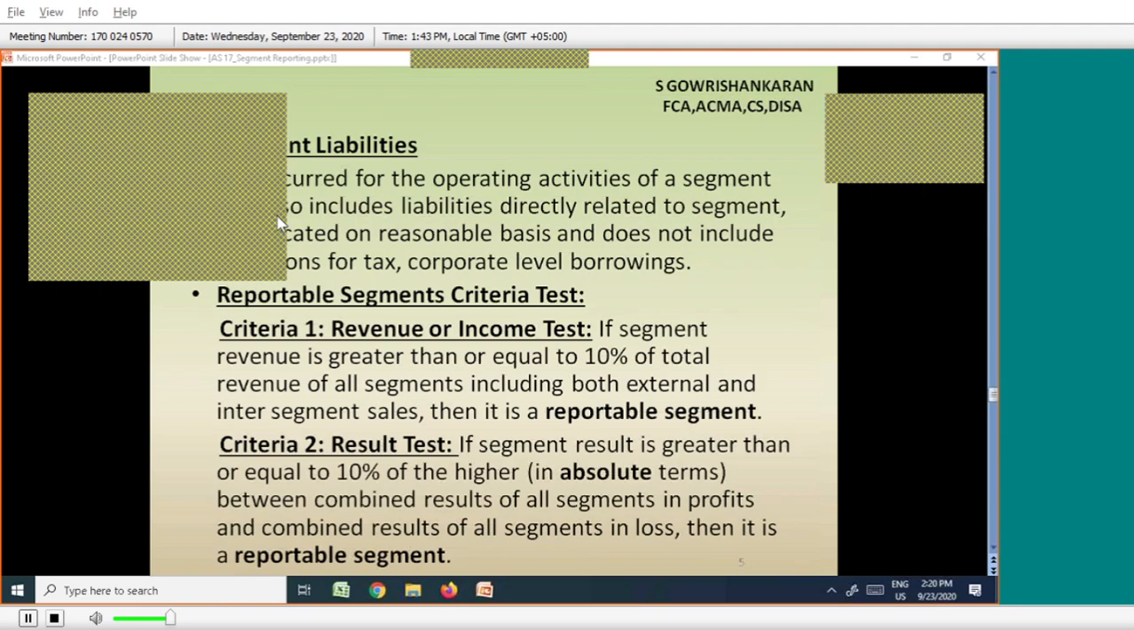So absolute has many meanings, it may have some different meaning. But for this topic, what they are trying to say is ignore the sign. Sign means plus or minus. Ignore the plus or minus. Take the figure as it is. Absolute.